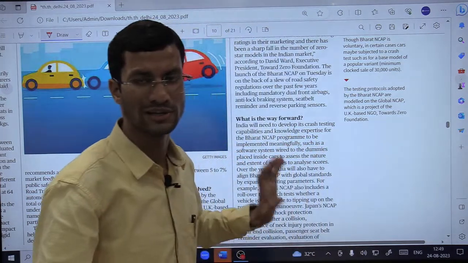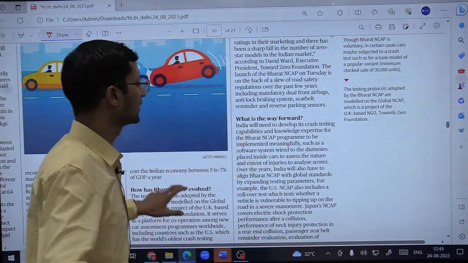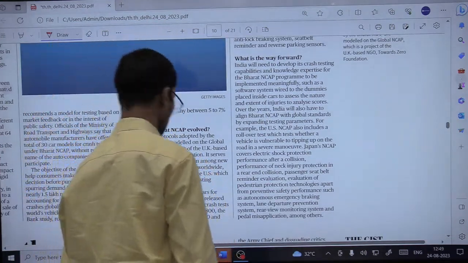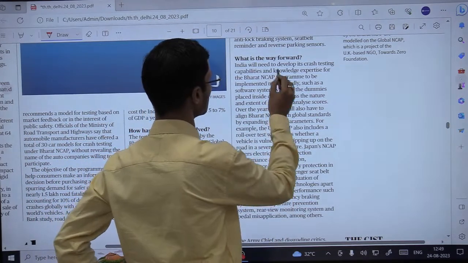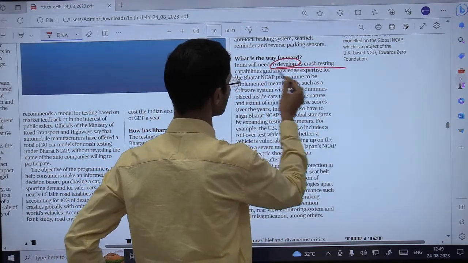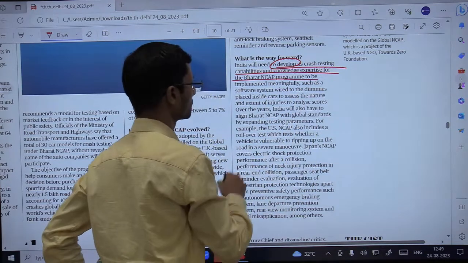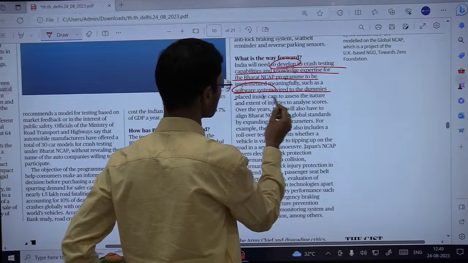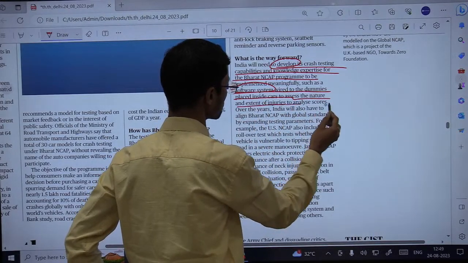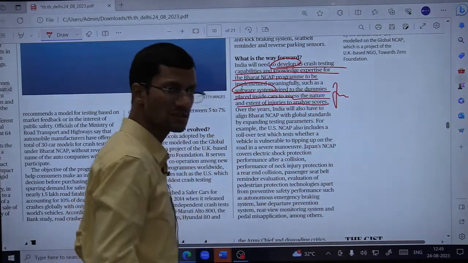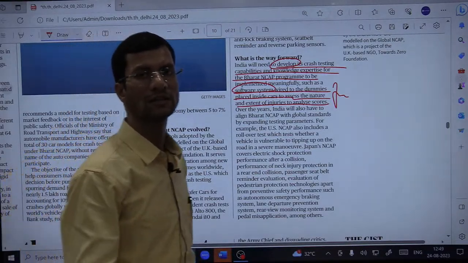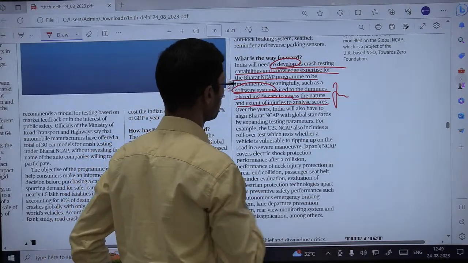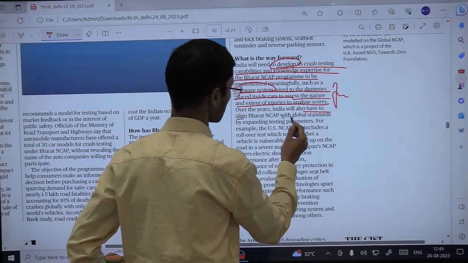So what we need to discuss today from this article is the way forward. What are the solutions or the way forward we can take from across the world? What are the different examples? India will need to develop its crash testing capabilities and expertise for the Bharat NCAP program to be implemented meaningfully, such as a software system wired to the dummies placed inside cars to assess the nature and extent of injuries to analyze the score. So we need to come up with a software system which can analyze the nature of injuries and the safety score. Over the years, India will also have to align Bharat NCAP with the global standards.